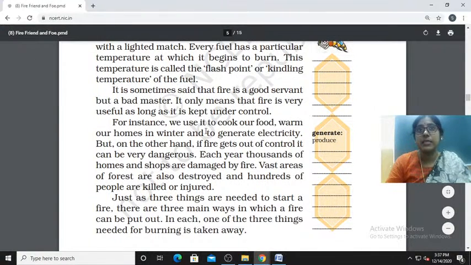For instance, we use it to cook our food, to warm our homes in winter, and to generate electricity.